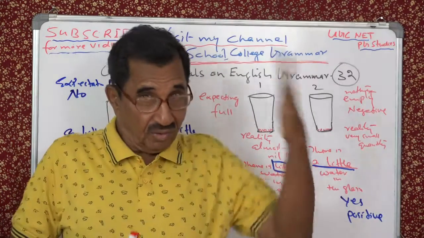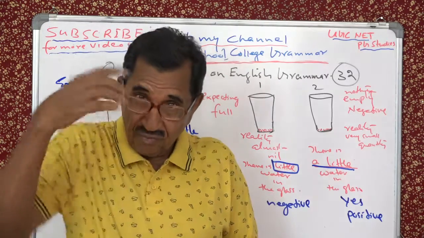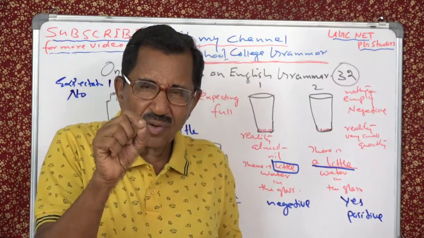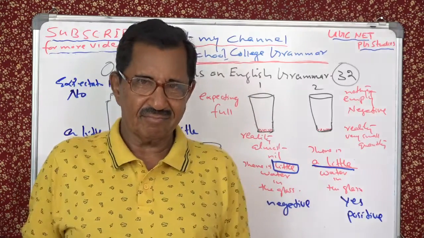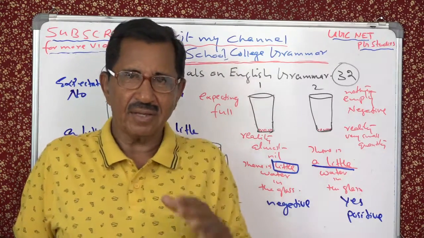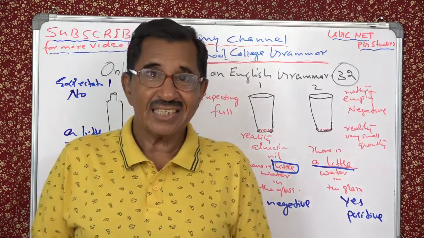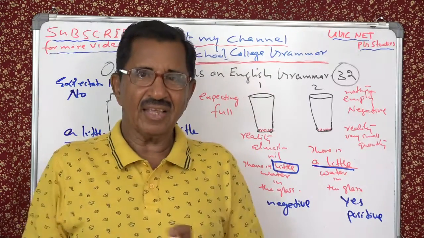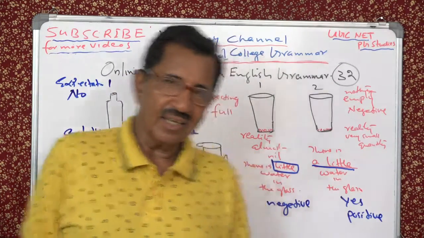You expect full, you expect more, then you get only a small quantity, that is little. You expect nothing. You have absolutely no hope that there will be milk. But then you find a small quantity. That is a little. So little has a negative meaning, and a little has a positive meaning. Clear? Alright.